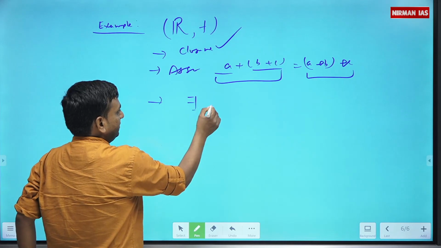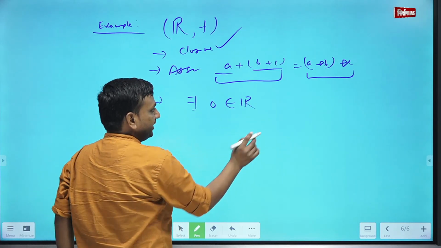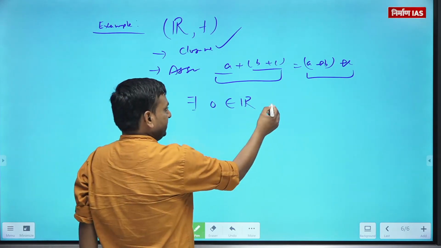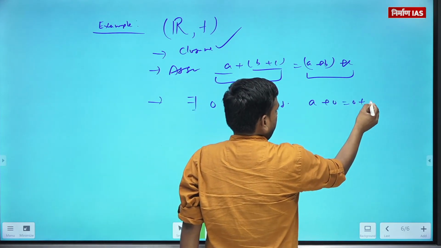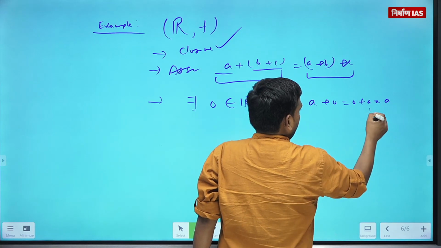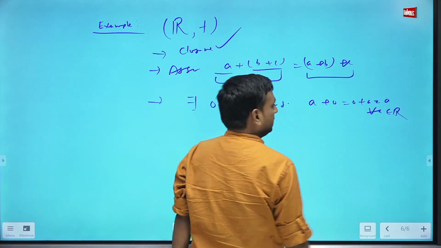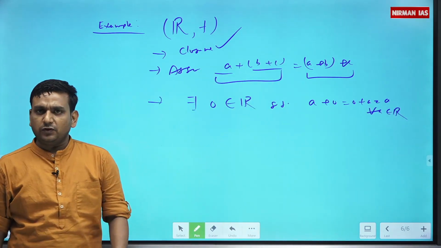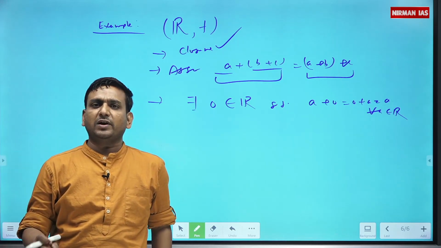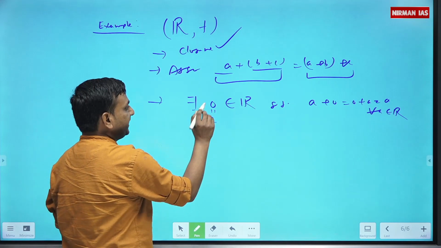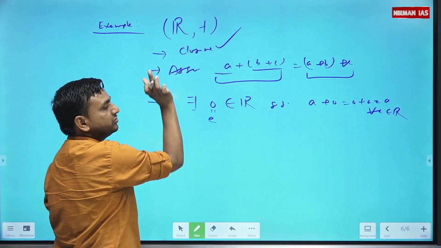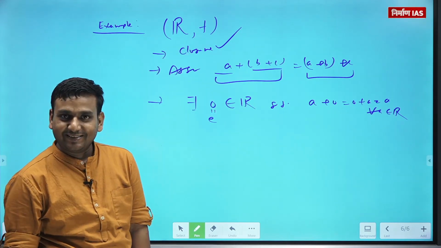There exists 0, a real number, such that A plus 0 or 0 plus A is A for all A belongs to R, dear. If 0 is added to any real number, you will get the same real number. So that means this is the identity of this algebraic structure. That's fine.